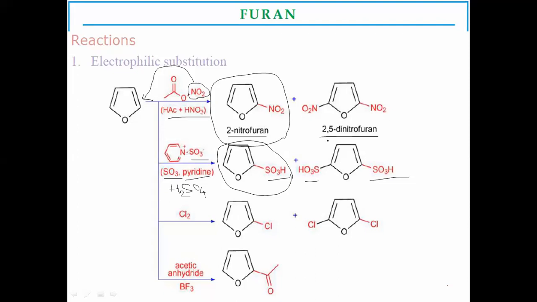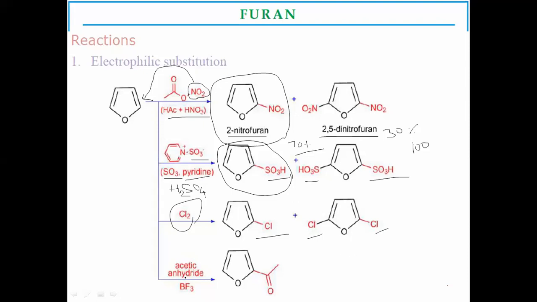If you consider both products as 100%, near about 70% is with the 2 position, whereas 30% is the 2,5-substituted product. So the major product is the 2-substituted product. If halogenation occurs, for example chlorination on furan, 2-chloro is the major product, whereas the minor product is 2,5-dichloro.